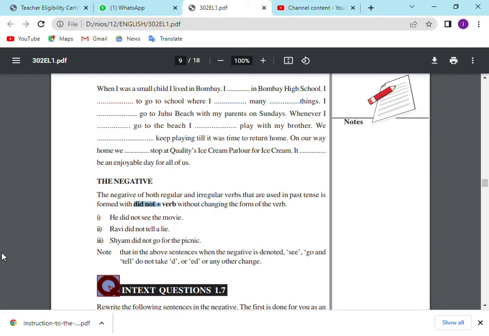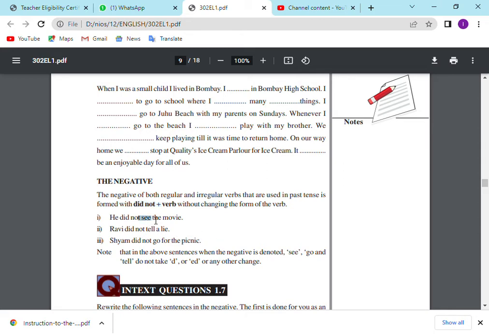See, he sees the movie. That is present tense positive. He did not see the movie. Past tense negative. Ravi tells a lie. Present tense positive. Ravi did not tell a lie. Past tense negative. Shyam goes for the picnic. Present tense positive. Shyam did not go for the picnic. Past tense negative.